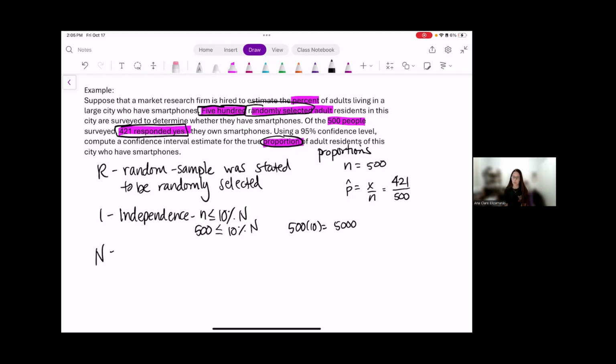So let's go back to the problem. Suppose that a market research firm is hired to estimate the percent of adults living in a large city. A large city. Is there going to be more than 5,000 people in a large city? Absolutely. 5,000 is very small if it's talking about a large city. So we can say that it is safe to assume that there are at least 5,000 adults in this large city.